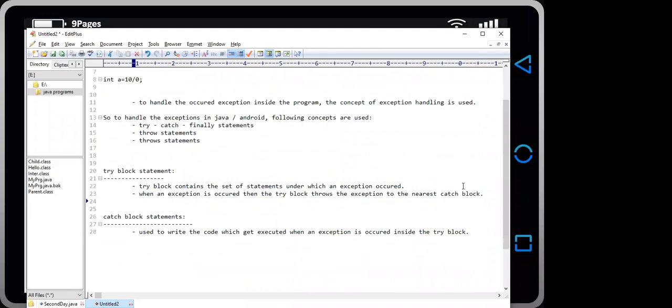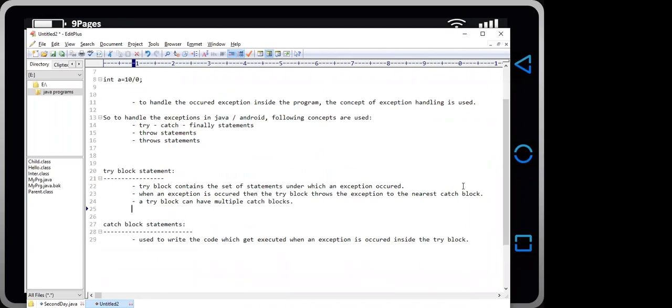One more thing, a try block can have multiple catch blocks. A try block can have multiple catch blocks.